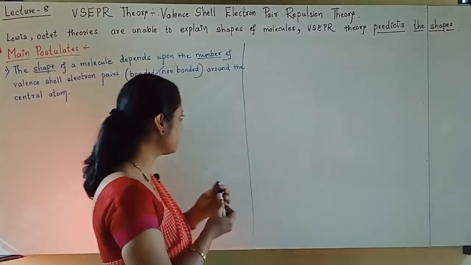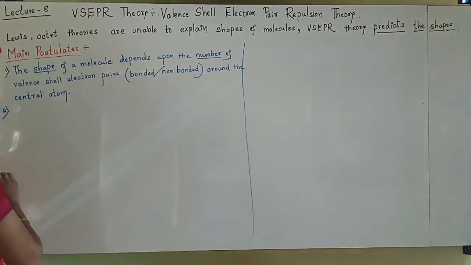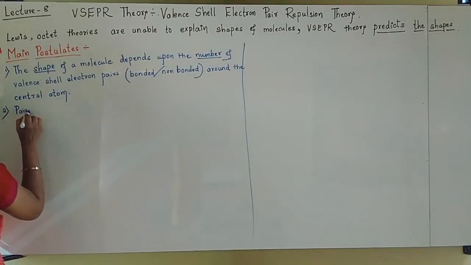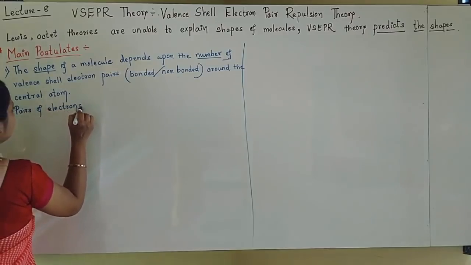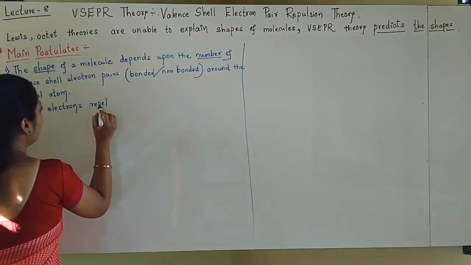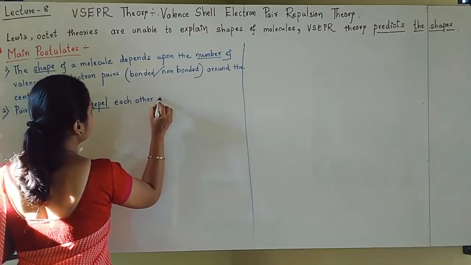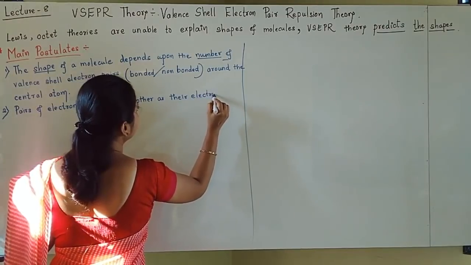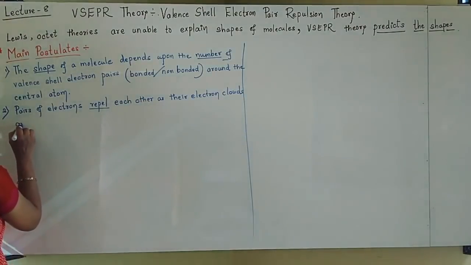Second postulate, see students. The second postulate states that pairs of electrons repel each other as their electron clouds are negatively charged.